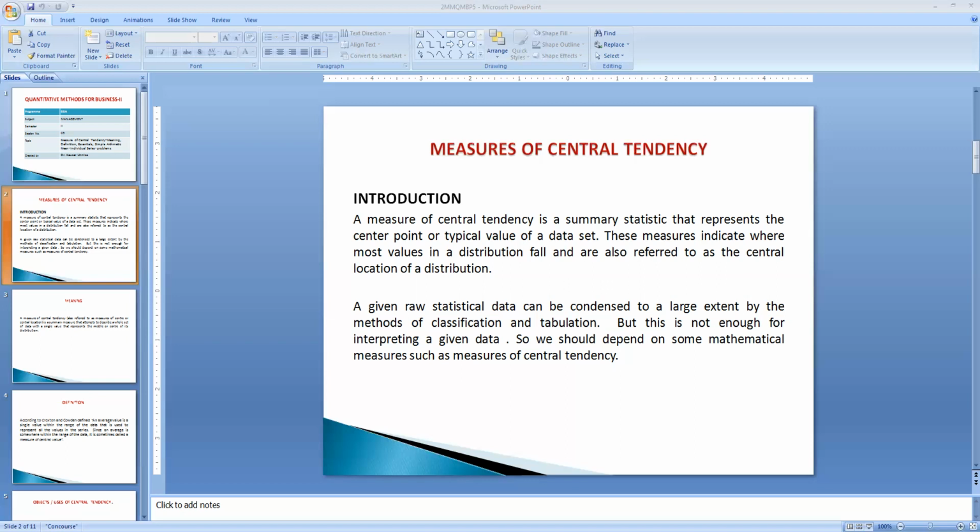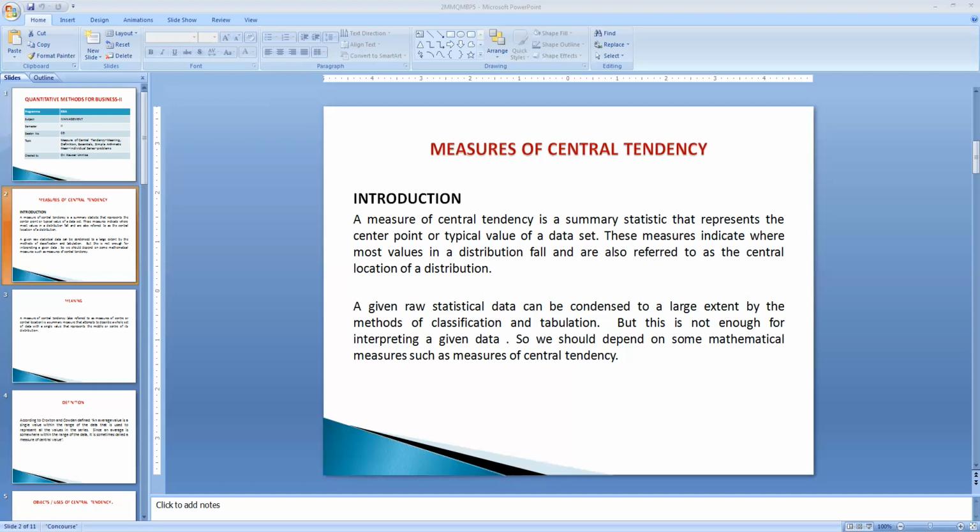A measure of central tendency is a summary statistic that represents the center point or the typical value of a data set. These measures indicate where most values in a distribution fall, in a central location.